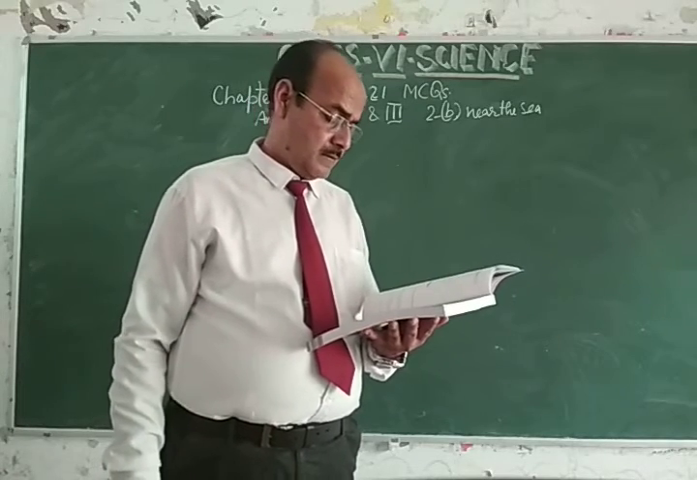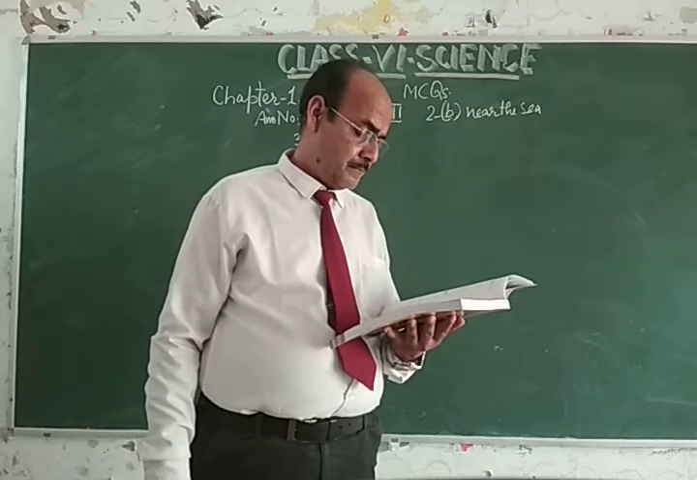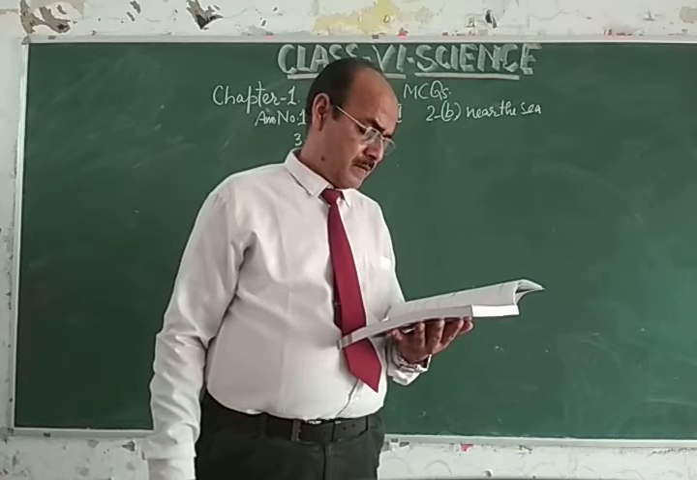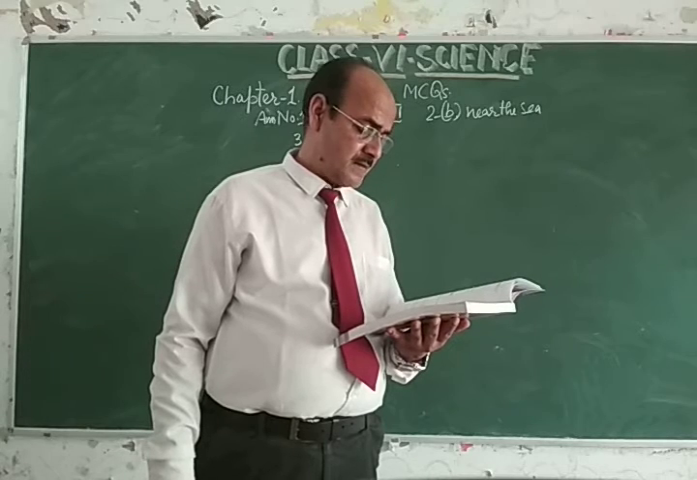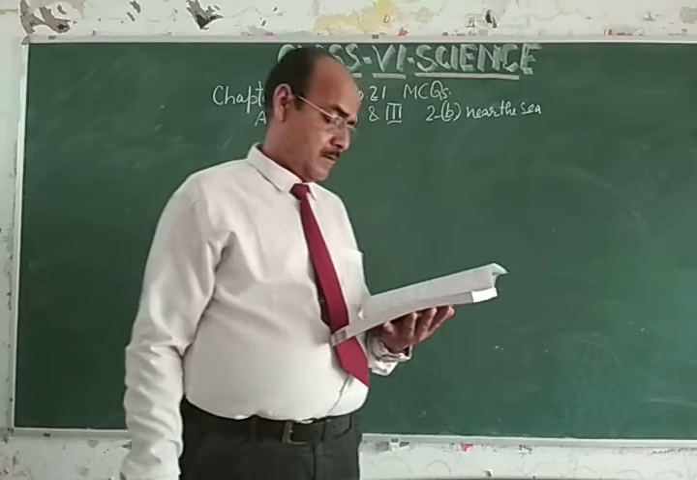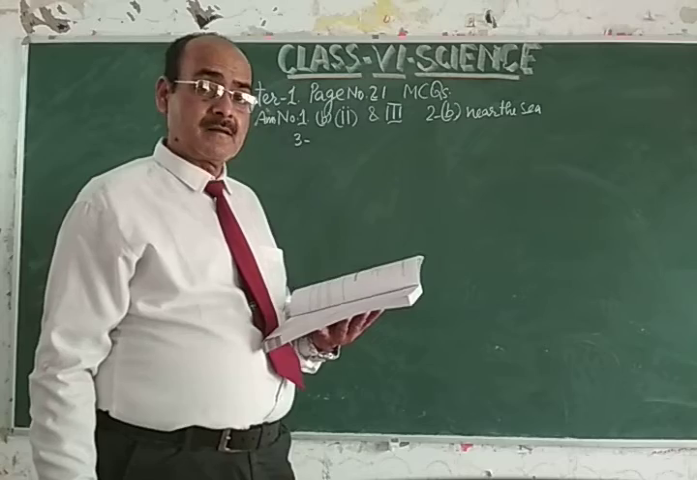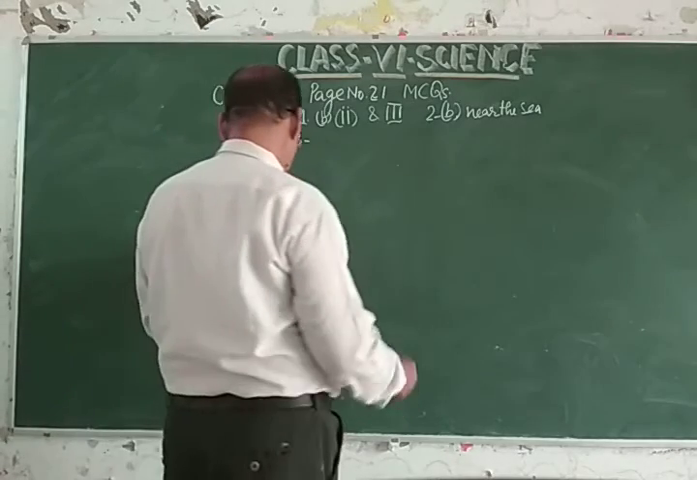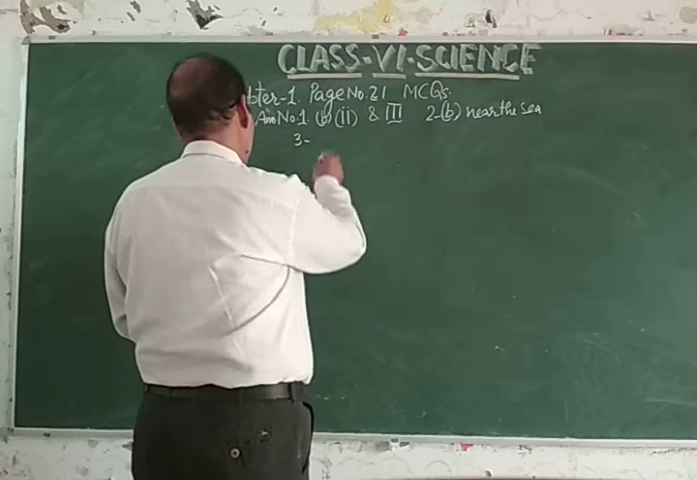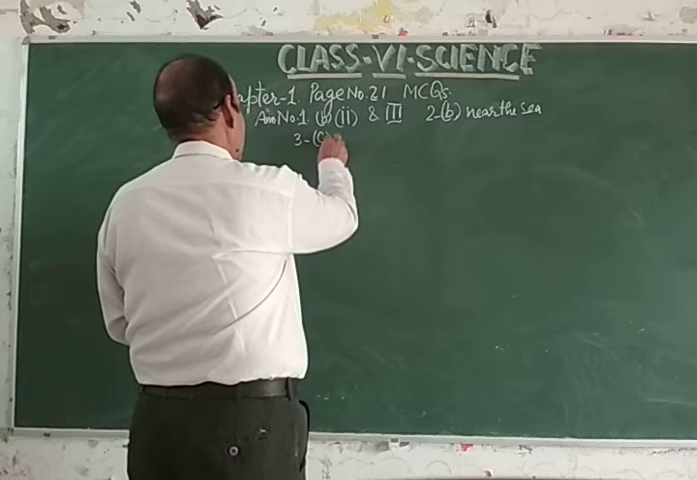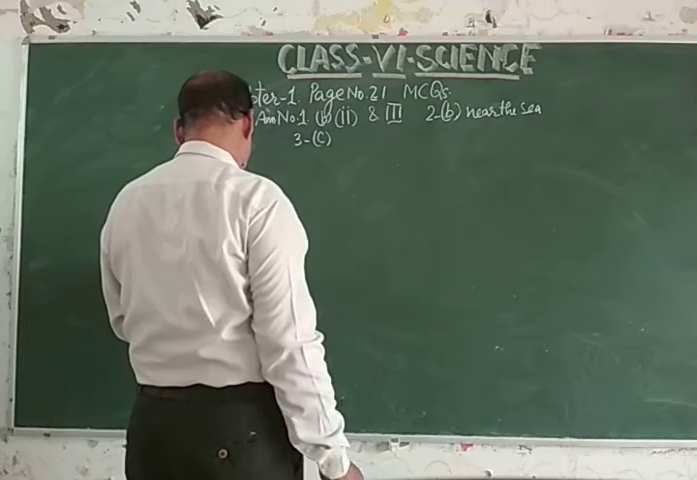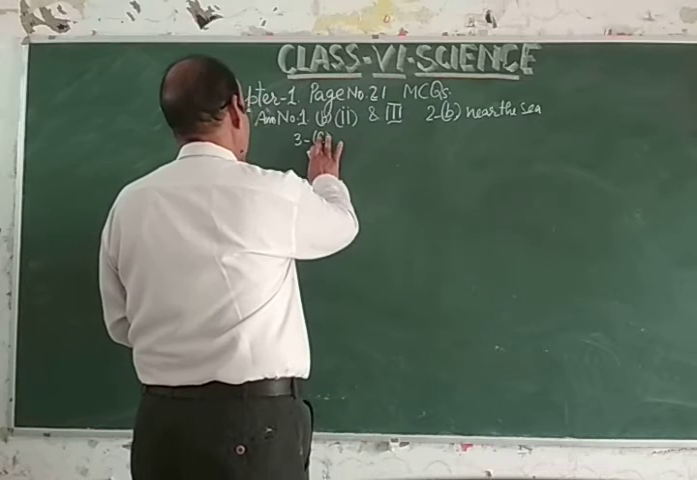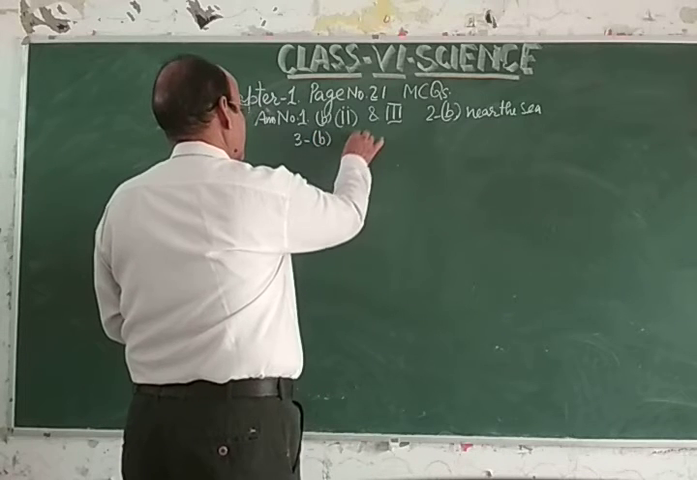So my dear student, the right answer will be B, first and second, cow and sheep. Cow and sheep provide milk for human beings. So the answer will be C. Okay? No, the answer will be B. Sorry, the answer will be B. Now come to 4.